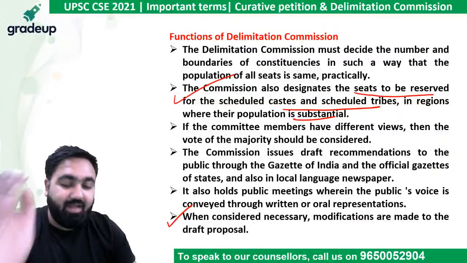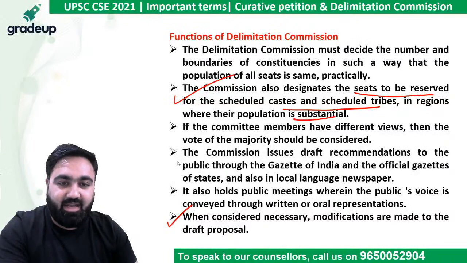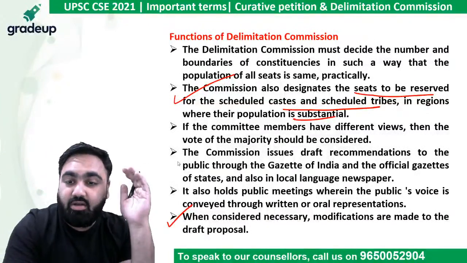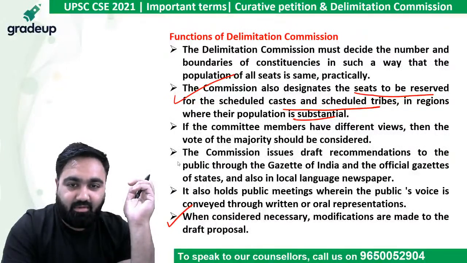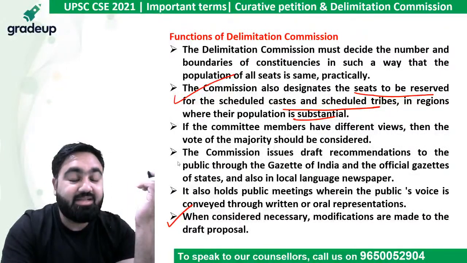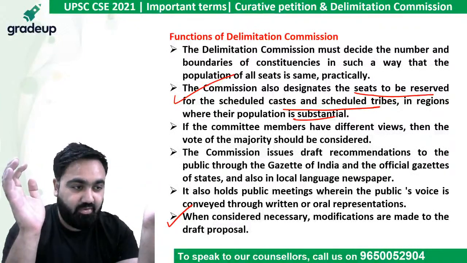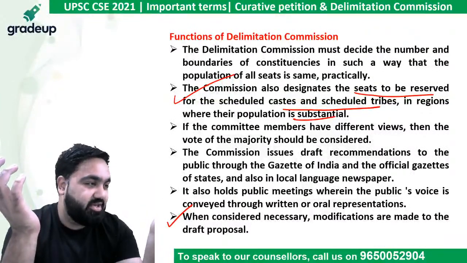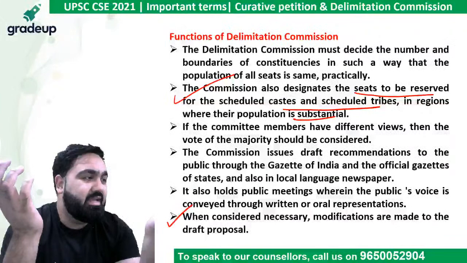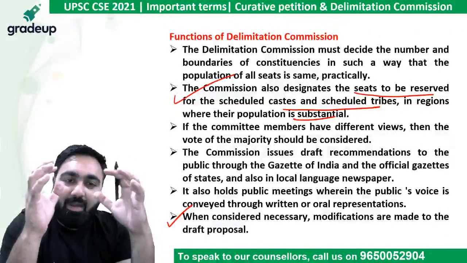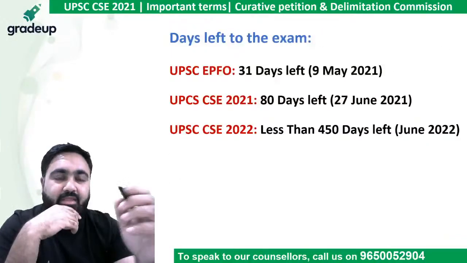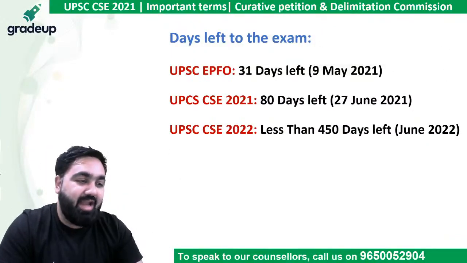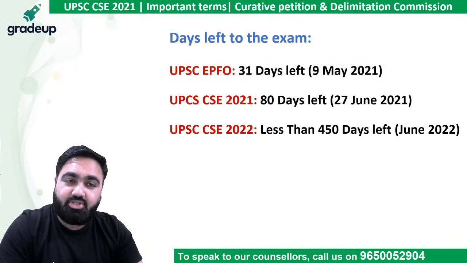Remember, whatever recommendations are given by the delimitation commission, you cannot challenge it. Yes, Pragati, you cannot challenge the recommendation of the delimitation commission, but understand, Pragati, this is not judicial review. Challenging something is not judicial review. Judicial review only means challenging the laws made by the government or orders given by the government. This was the delimitation commission and the curative petition. I hope you understood this.